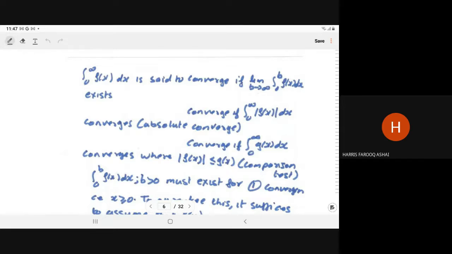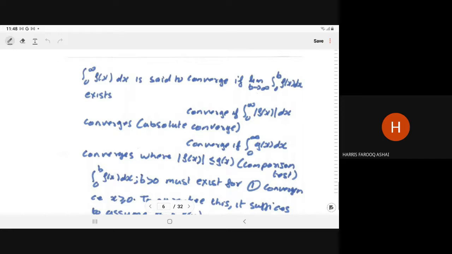When we say the integral from 0 to infinity of mod of f(x) dx converges, it means the integral is absolutely convergent. And when it is absolutely convergent, if you take any other function, let's say g(x), where g(x) is greater than or equal to mod of f(x), and if the integral from 0 to infinity of g(x) dx converges, then we say the integral from 0 to infinity of f(x) dx is also convergent.